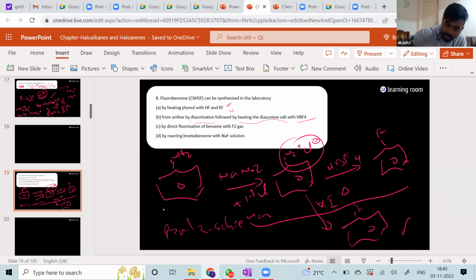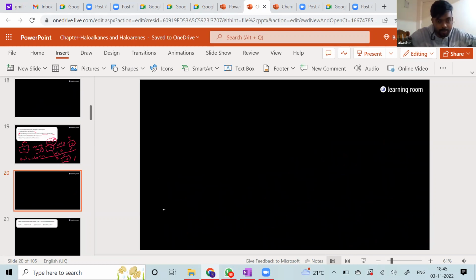These two are the only ways for us to produce fluorobenzene and iodobenzene. For chlorobenzene and bromobenzene, we have enough methods, but for fluorine and iodine, the diazonium salt is the only method. So that is the answer, B. This is your Balz-Schiemann reaction. Okay, moving on.